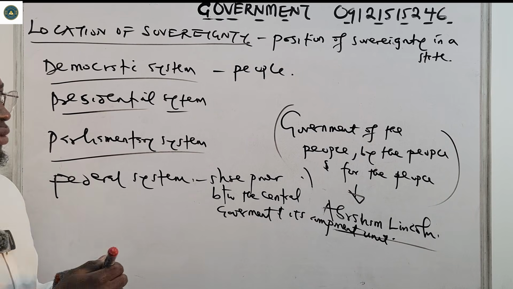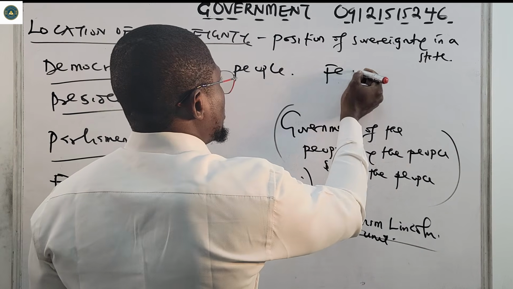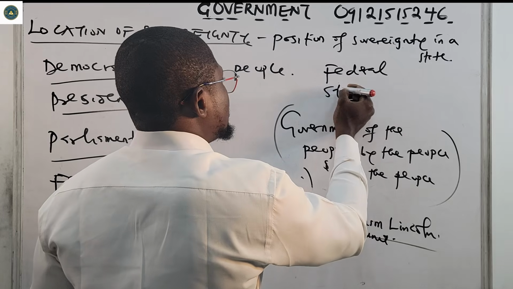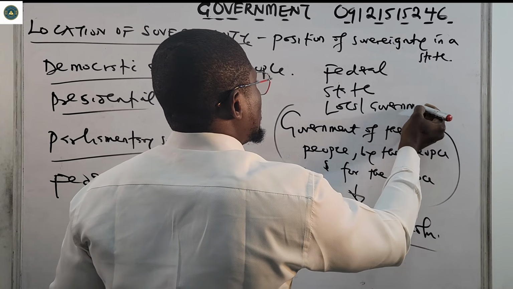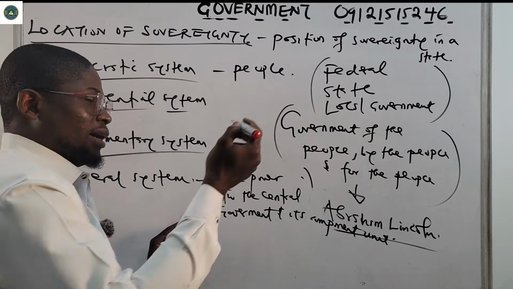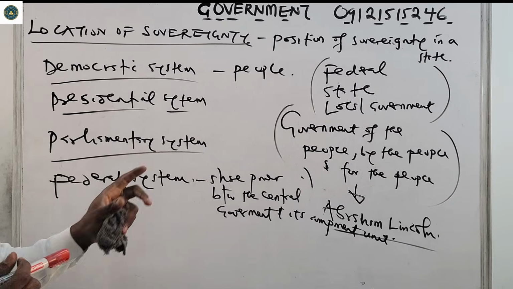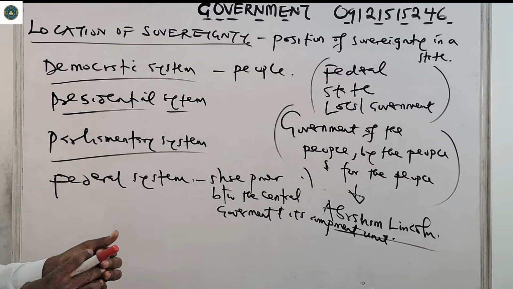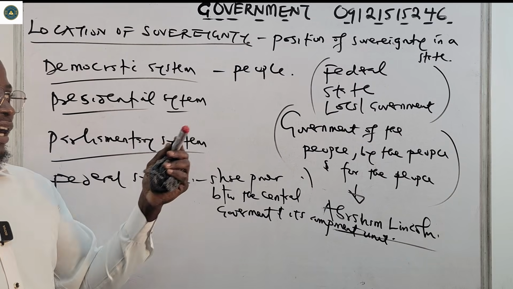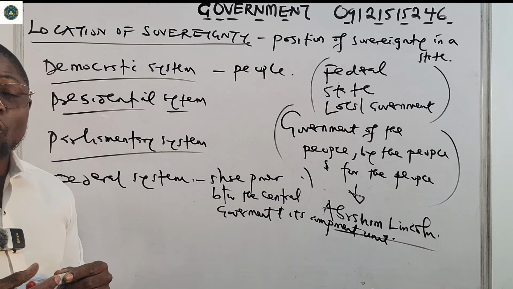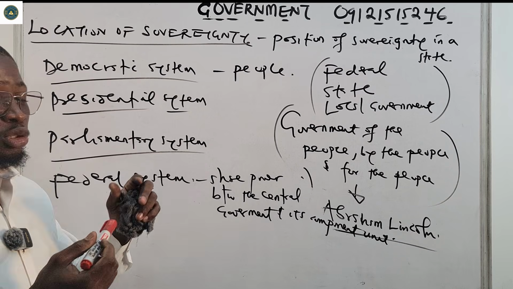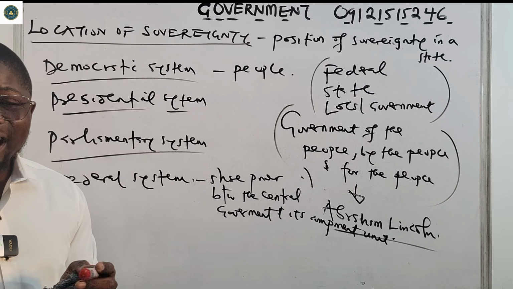In a federal state like Nigeria, we have 3 tiers of government. We have the federal, we have the state government, then we have the local government. So we are well aware of this. So in a federal state like Nigeria, we have the federal government, the state government, and the local government.